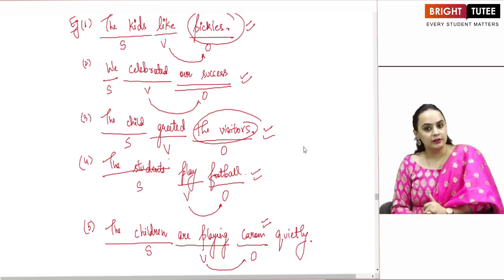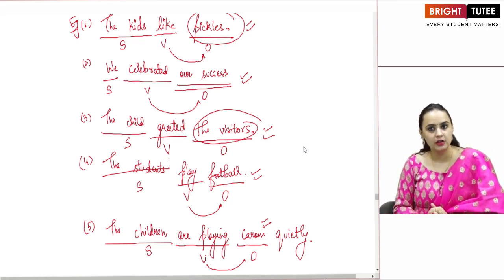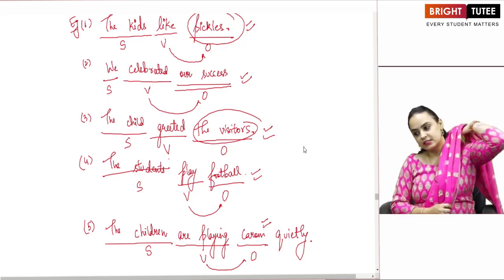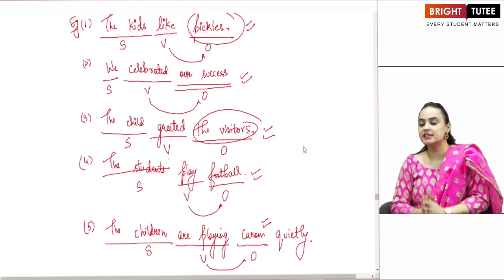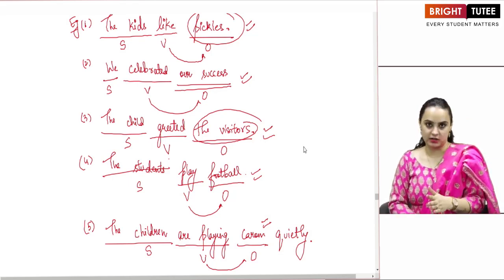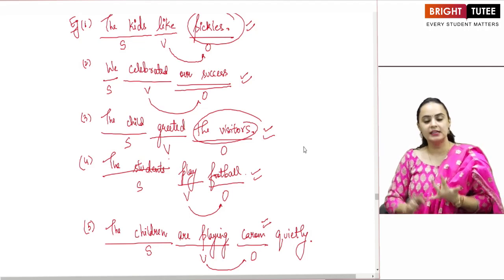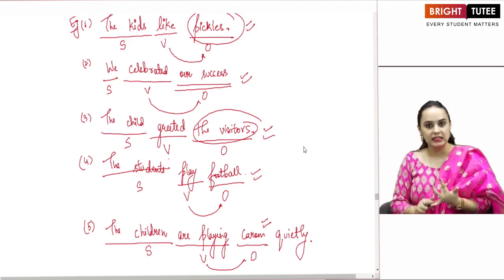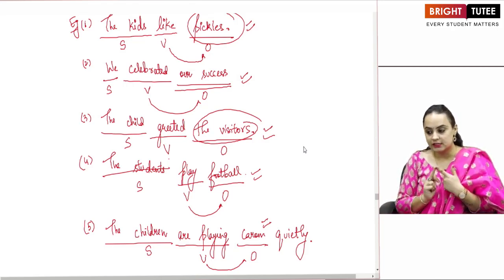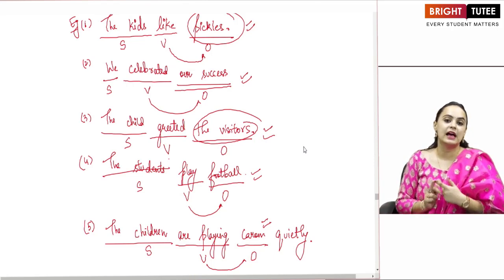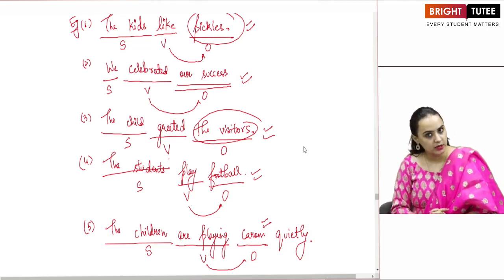So what are we talking about when we mention transitive verbs? The transitive verb will always talk about an action which is being done by the subject. Your subject can be any noun, it can be a person, it can be a place, it can be a thing, it can be an idea. Second, transitive verbs will always have a direct object. So the verb will always be followed by an object.